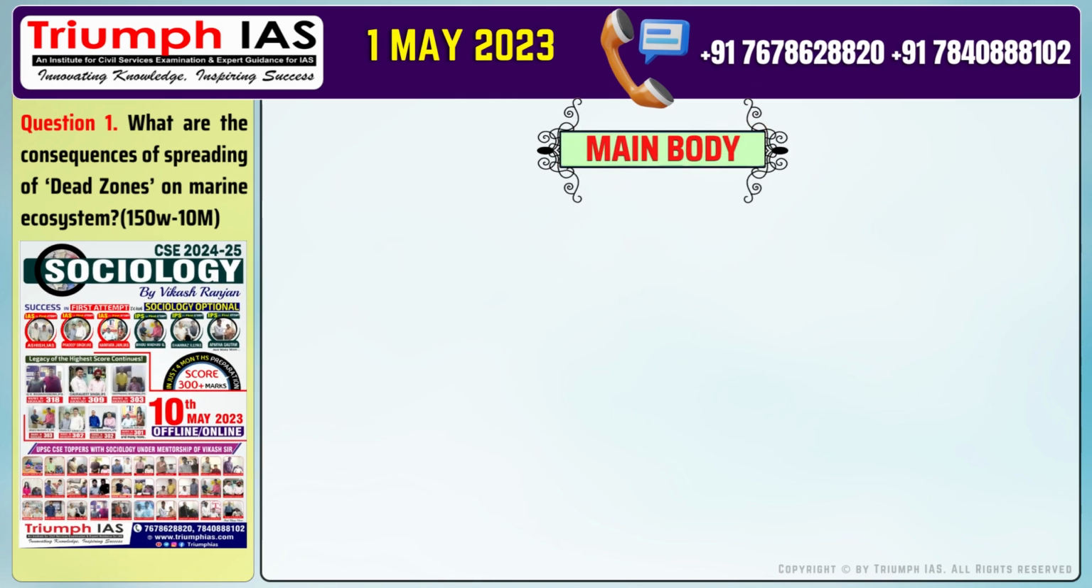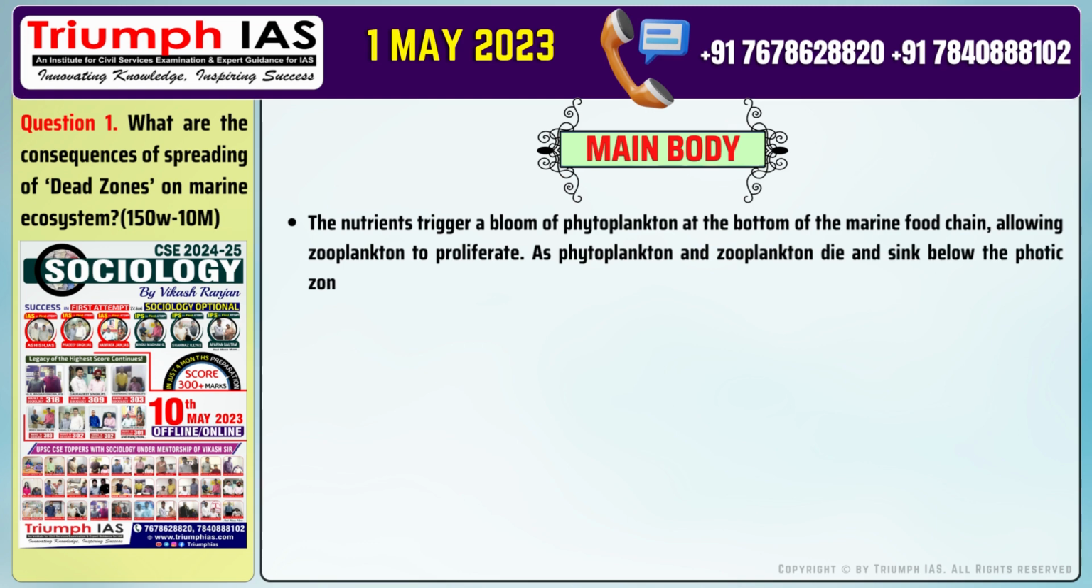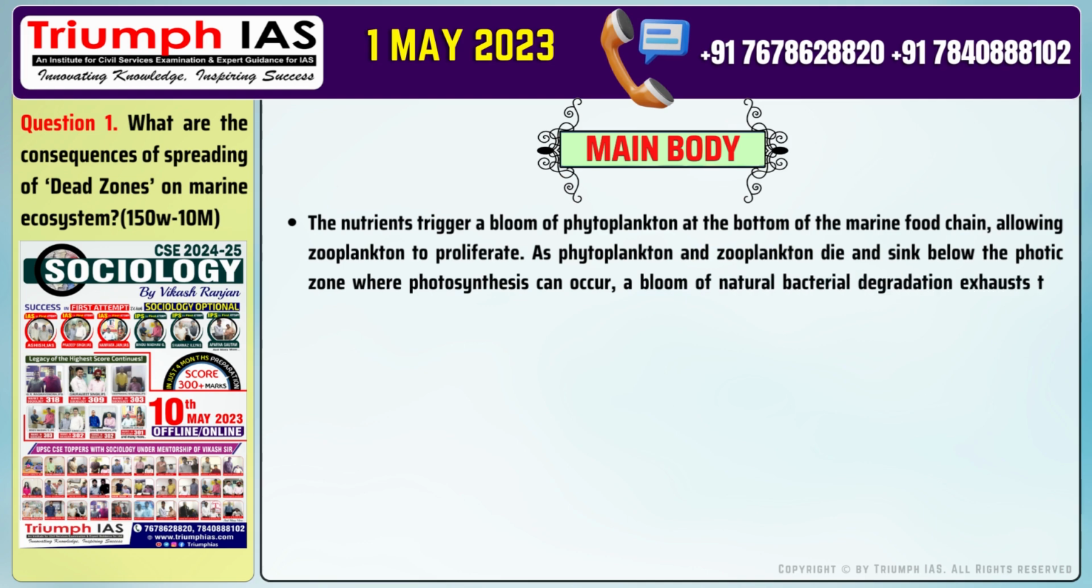The main body of the answer should be: number 1. The nutrients trigger a bloom of phytoplankton at the bottom of the marine food chain, allowing zooplankton to proliferate. As phytoplankton and zooplankton die and sink below the photic zone where photosynthesis can occur, a bloom of natural bacterial degradation exhausts the water's dissolved oxygen.